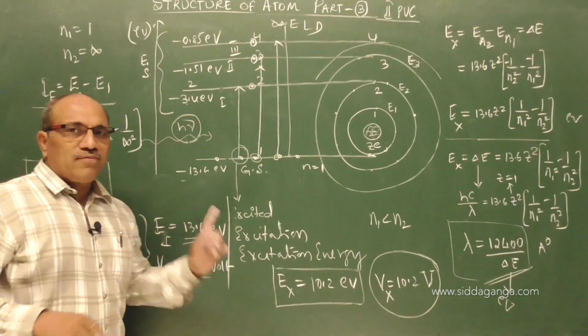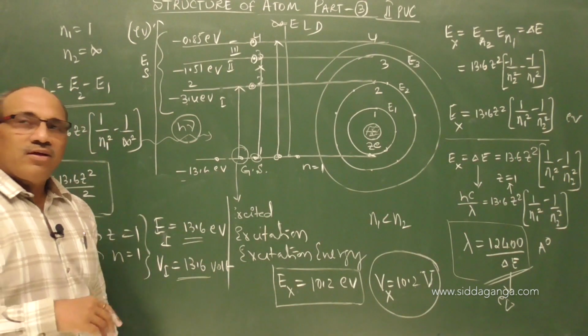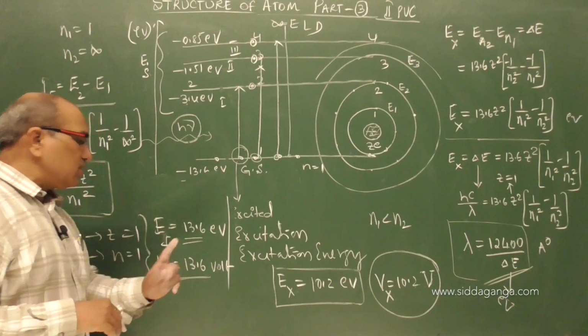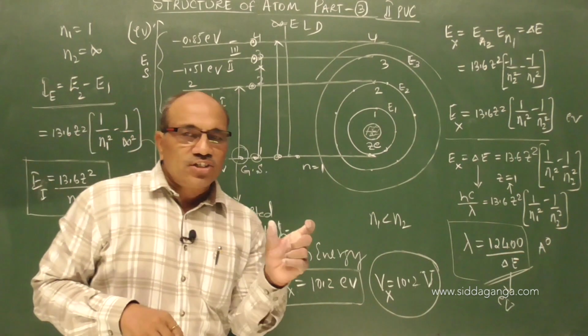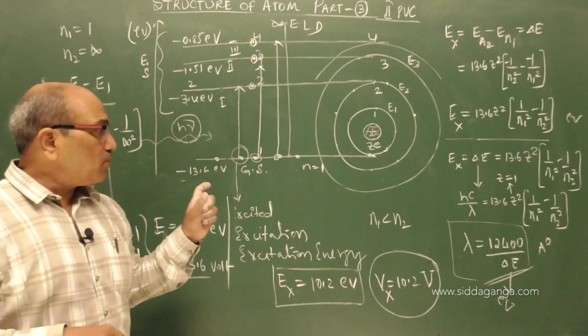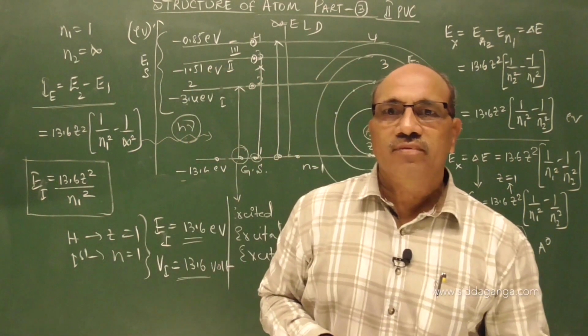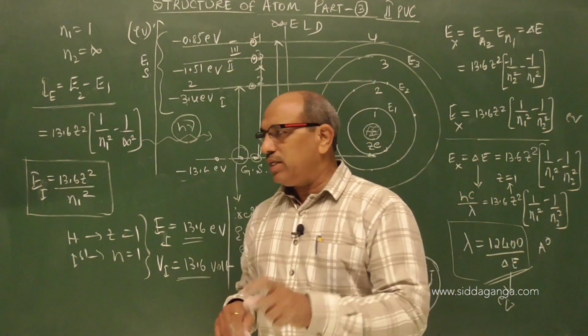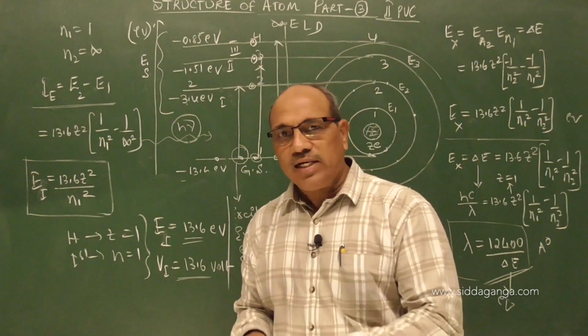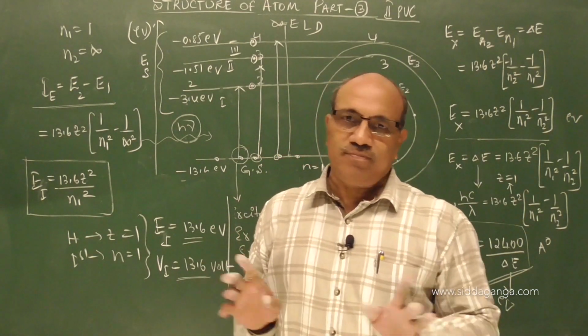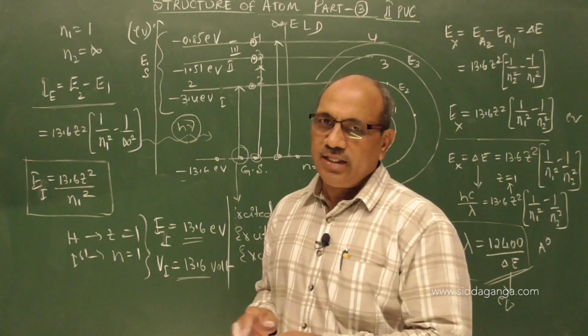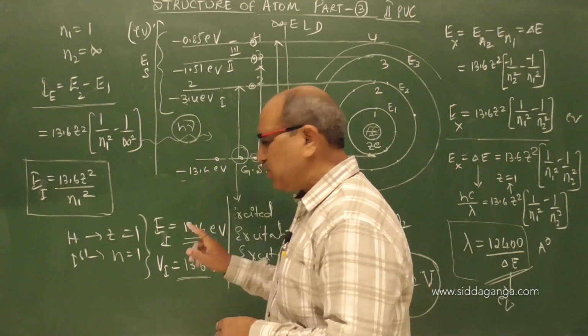It is also the same definition. What is meant by ionization potential? It is the minimum potential difference through which an outside electron is accelerated, so that by impact it can ionize the atom. We call it the ionization potential.